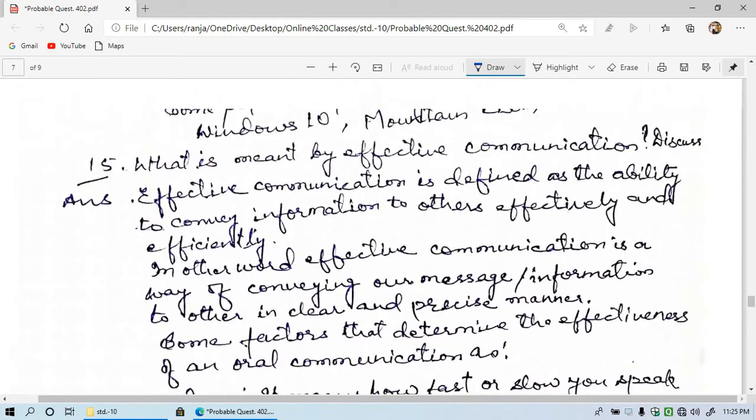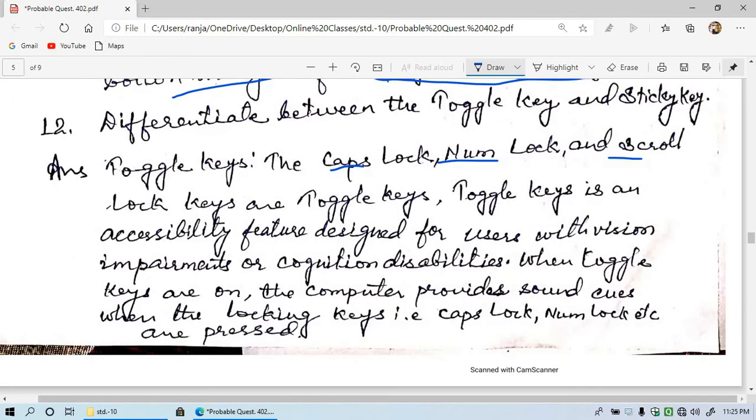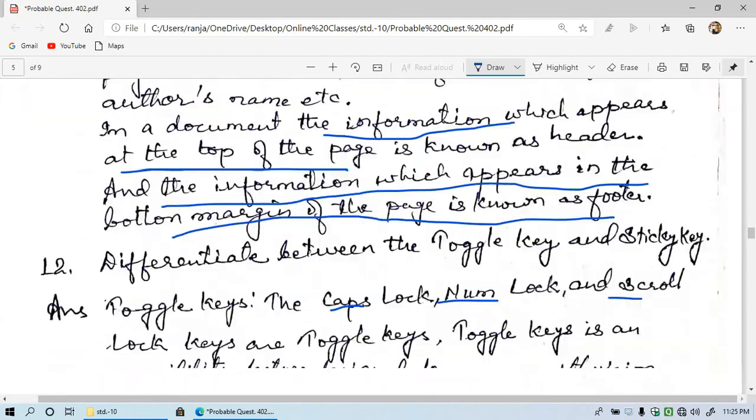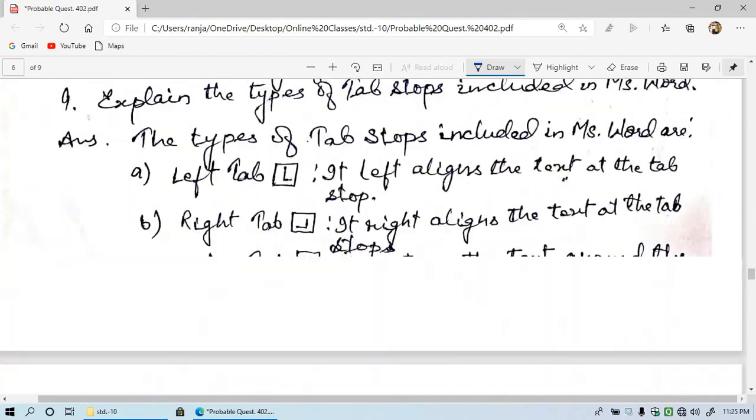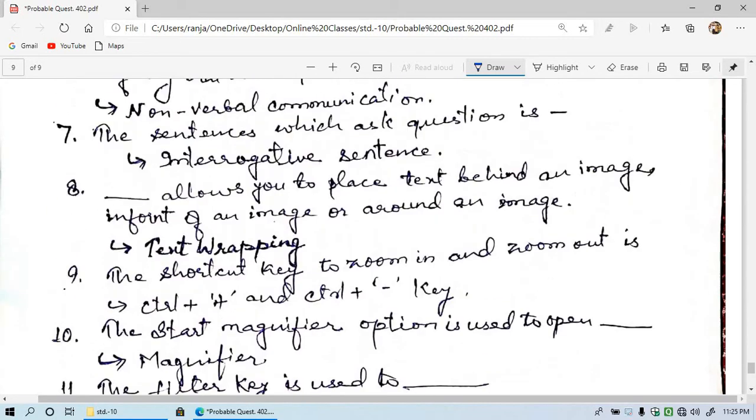Some more questions, 2 more questions I need to give you, and after explaining them I am going to give you the one word answers now. So keep patience and see. I am explaining all the questions that are coming in the examination.